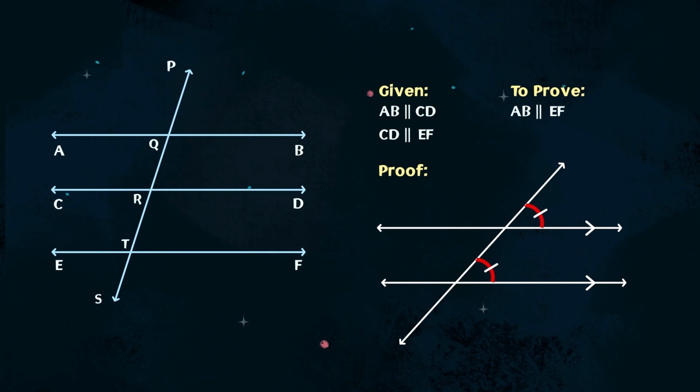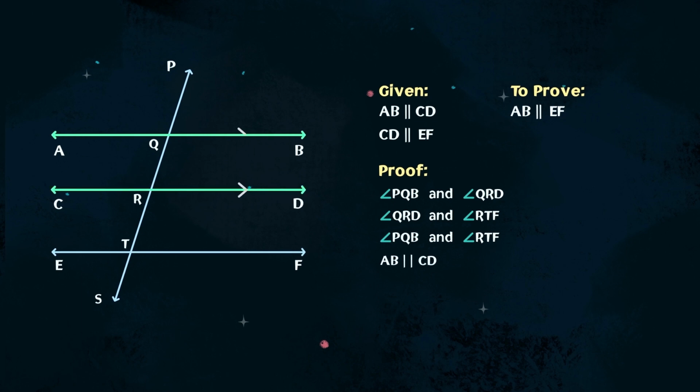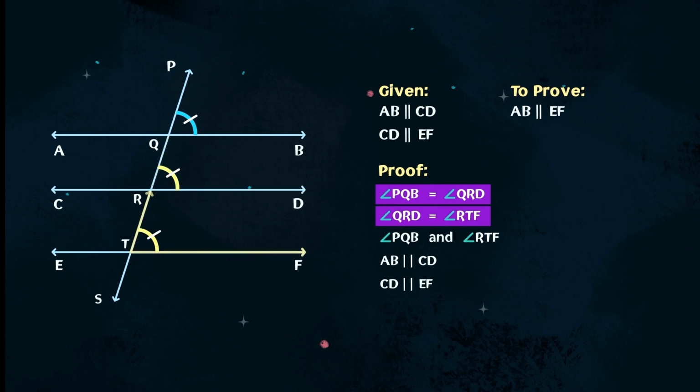This construction gives us three pairs of corresponding angles. The first one consists of angles PQB and QRD. The second one consists of angles QRD and RTF. And the third one consists of angles PQB and RTF. Given that AB is parallel to CD and CD is parallel to EF, we can say that angle PQB is equal to angle QRD, and angle QRD is equal to angle RTF.